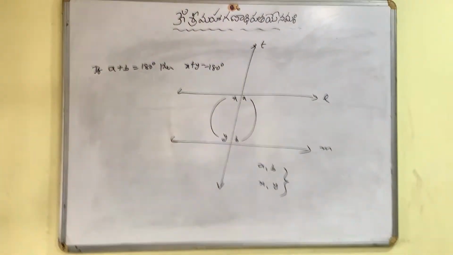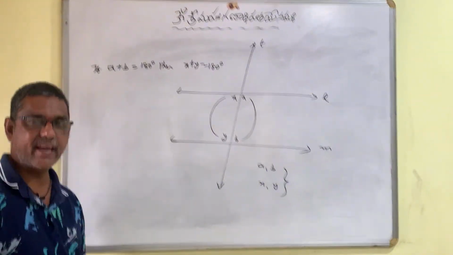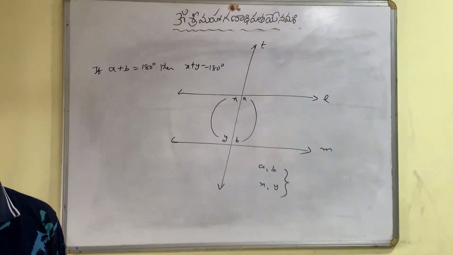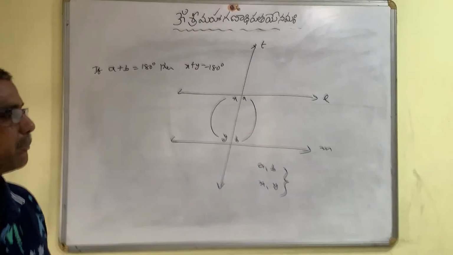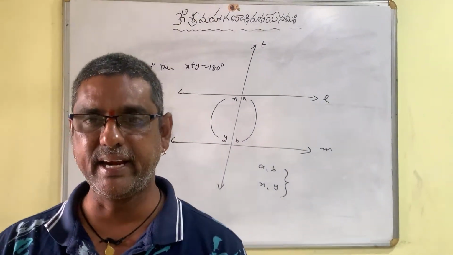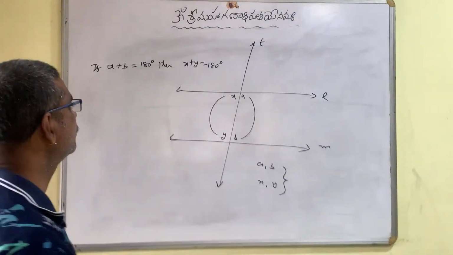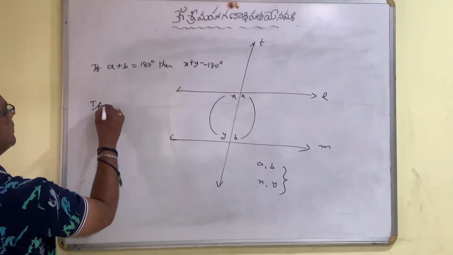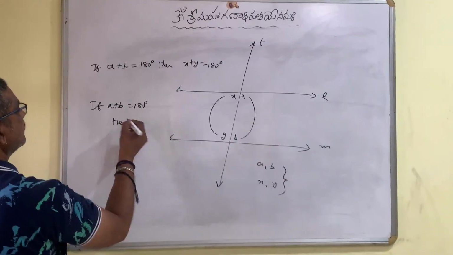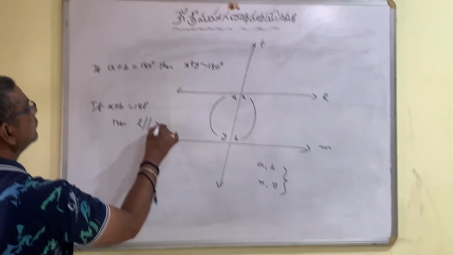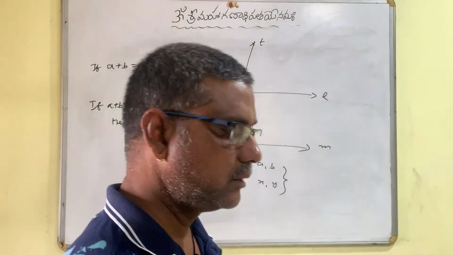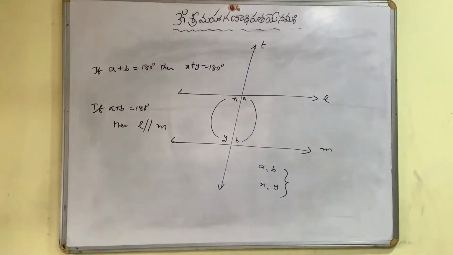Now, what Euclid says: if A plus B is 180, that means the sum of interior angles on the same side of the transversal is 180, then L is parallel to M. This is what he says in the fifth postulate.